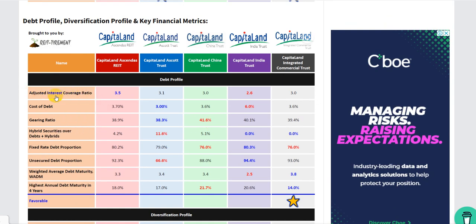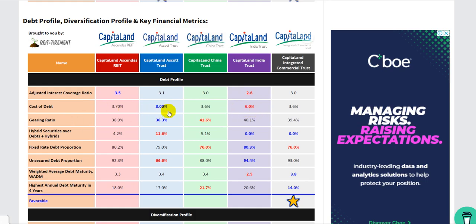Adjusted interest coverage ratio, again, we remind ourselves, includes the amount that we pay for perpetual securities. So this is a better sense of what is going on than just gearing ratio, which only covers its debt without its perpetual securities, right? So adjusted interest coverage ratio is good for Ascendas REIT, 3.5, the strongest among them. The rest are all around 3. India is surprisingly low at 2.6. I'm not very sure. I don't really cover India, but cost of debt for India is also very high at 6%. I'm not sure why also, right?